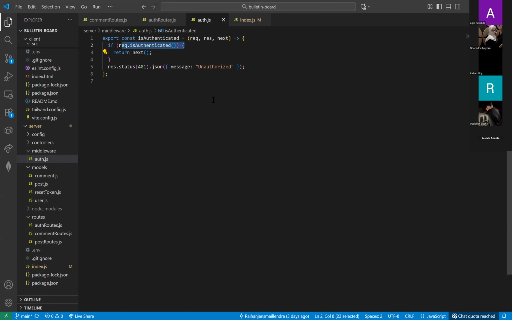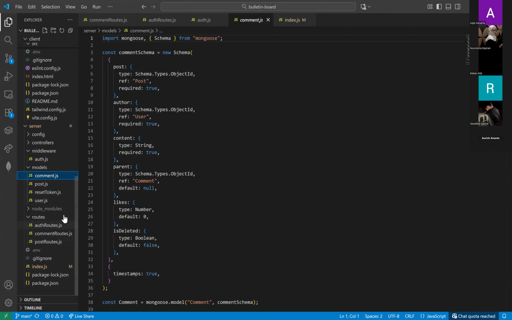So it will check if the user is already logged in or not. If the user is still not logged in yet, it will send the message unauthorized. And after the middleware, now we can move to the